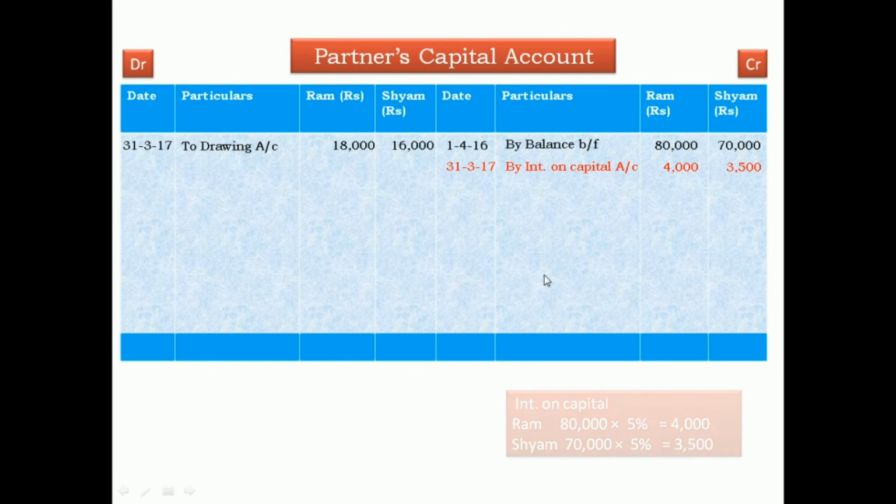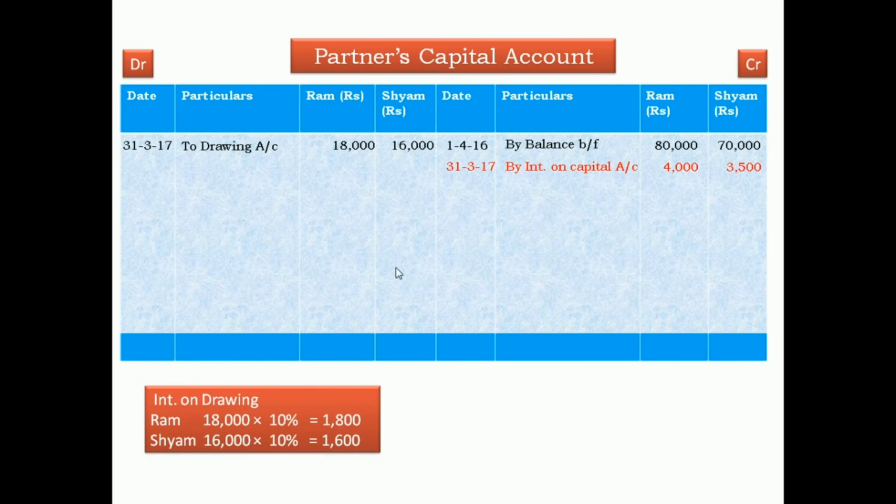Now interest on drawings, 10% interest on drawings. On 31st March 2017, write down drawings: Ram's drawings are 18,000 and Shyam's drawings are 16,000. Ram's 18,000 into 10% is 1,800, and Shyam's 16,000 into 10% is 1,600. Write down interest on drawings: 1,800 and 1,600.